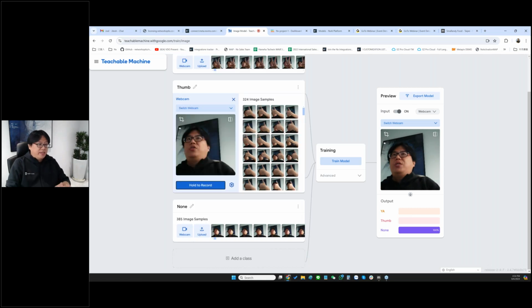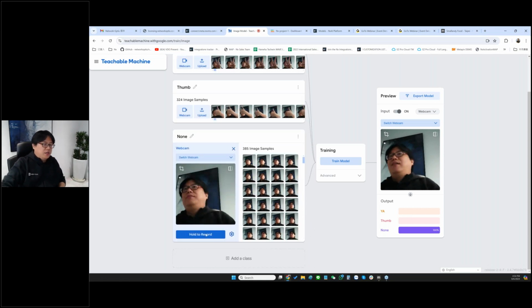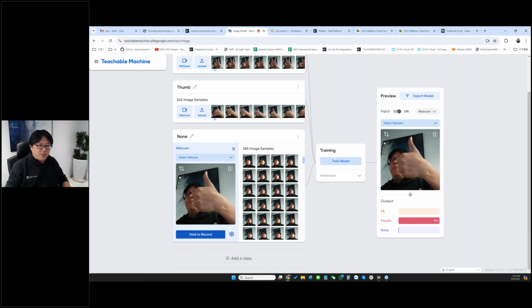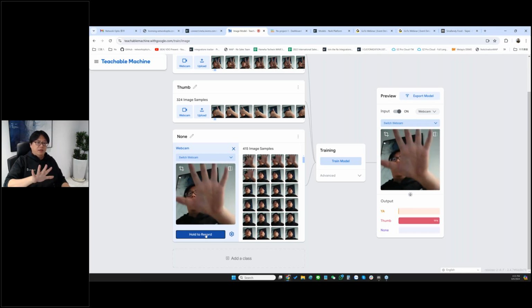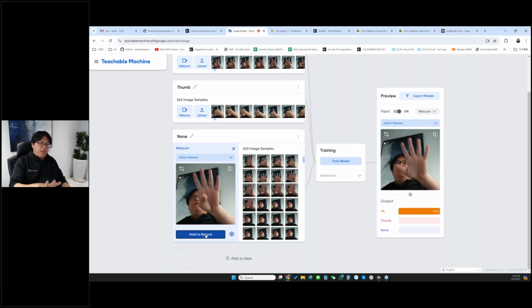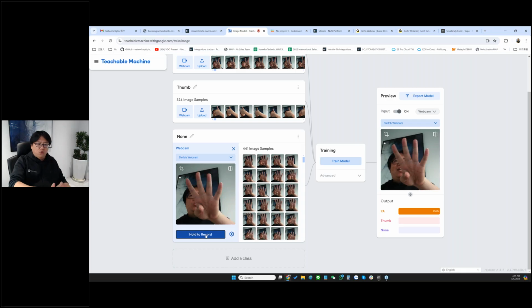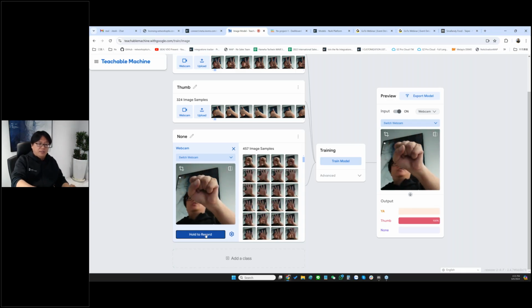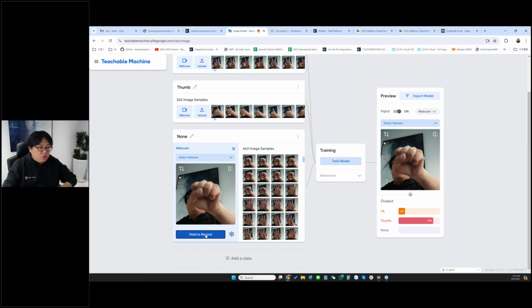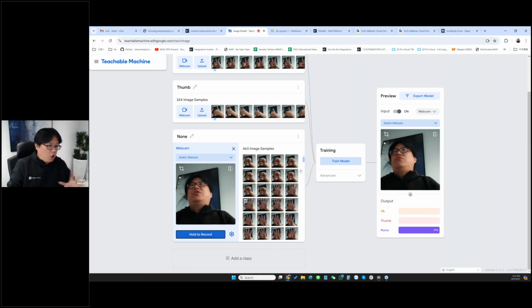And then you give a none class, which is not Yeah and not thumbs up, right? So let's say you just do nothing, or you give something that's not Yeah and not thumbs up, for example, five, four, something, right? Just to optimize your AI. Like this is not thumbs up, not Yeah as well, something like that. And after you finish up the pictures,